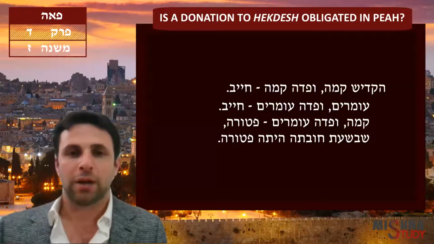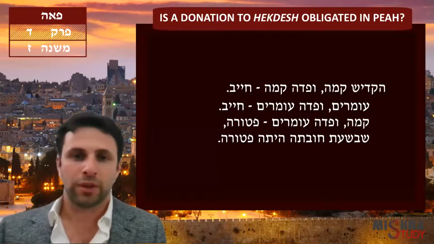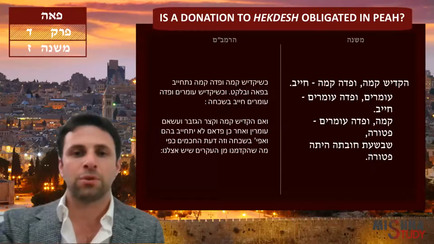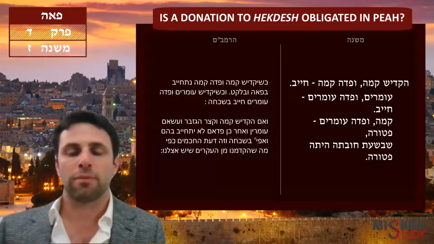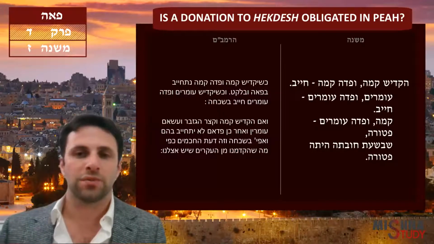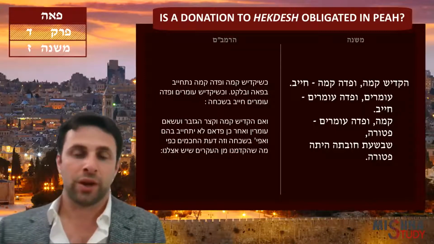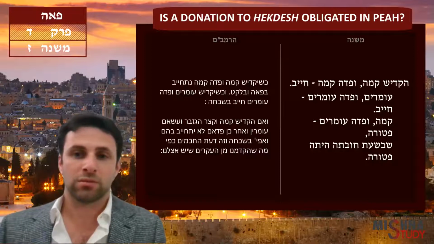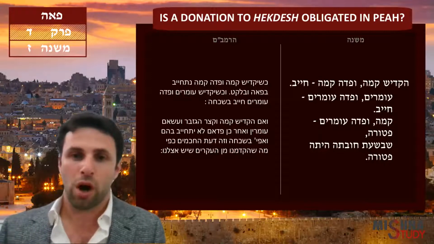Hekdesh kama ufada kama, hayav. Omarim ufada omarim, hayav. Kama ufada omarim, petura. Shebishat chovata hayta petura. So if a person who's makdish kama, who's makdish the standing wheat in his field before he harvested it, that's not obligated in Peah yet. It's still standing. You only become hayav when you harvest.